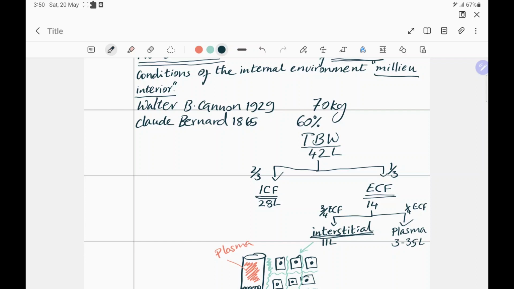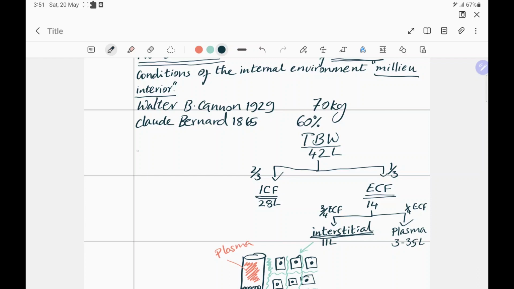Whenever you fried an egg or added vinegar to your food, you can see that there are changes in the way your food looks and even tastes. That is because you are changing the very structure of protein, and proteins are the building blocks of life. They make up enzymes, transporters, pumps, carriers, structural proteins that lend structure to cells. So if you mess with proteins, your cells can't function properly. That is why you need to maintain constant conditions of the internal environment.